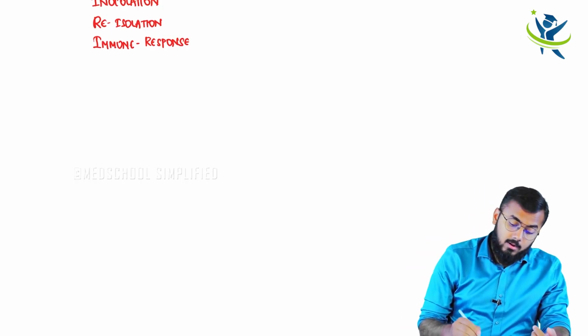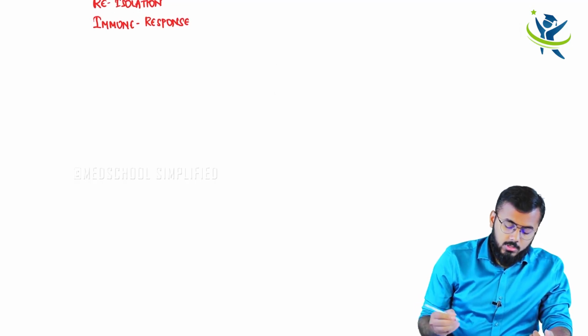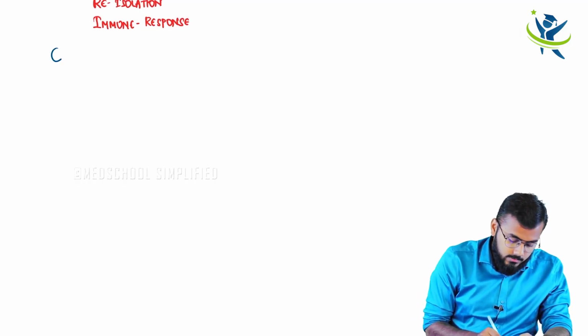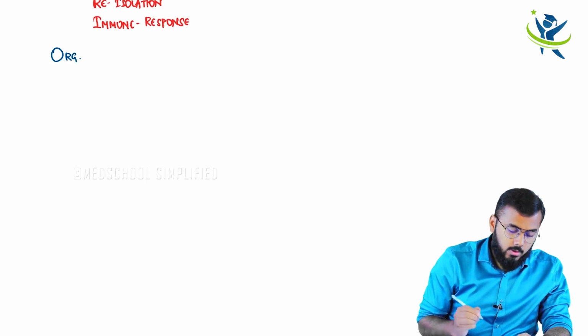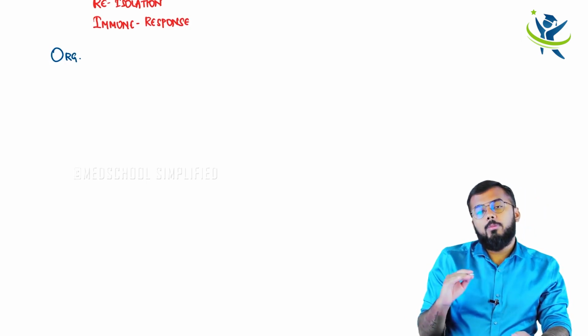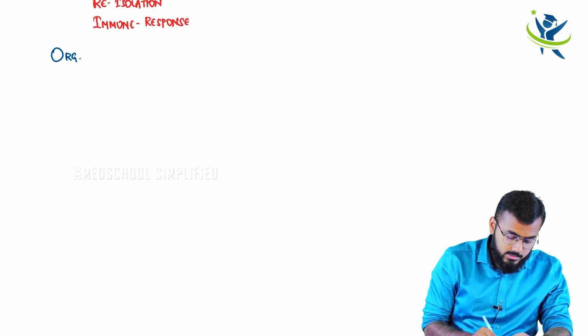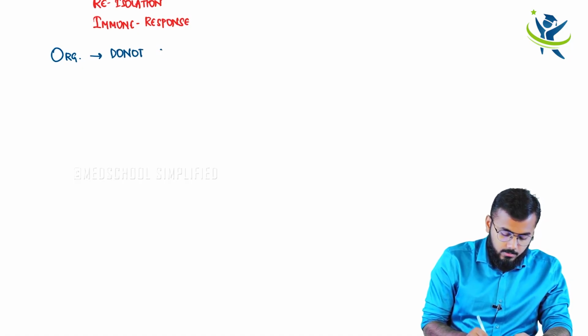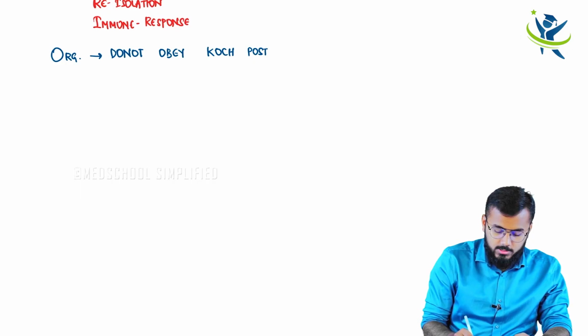But there are always exceptions. There are some organisms which do not obey Koch postulates.